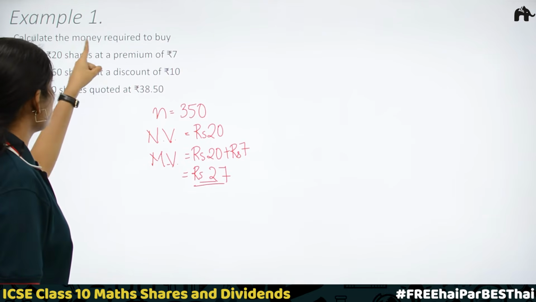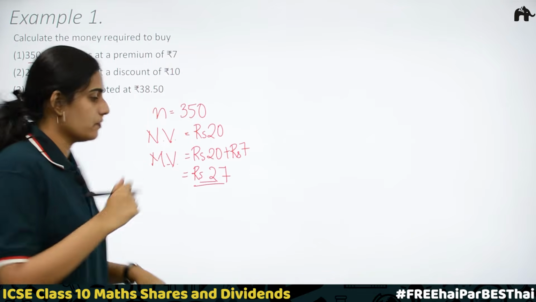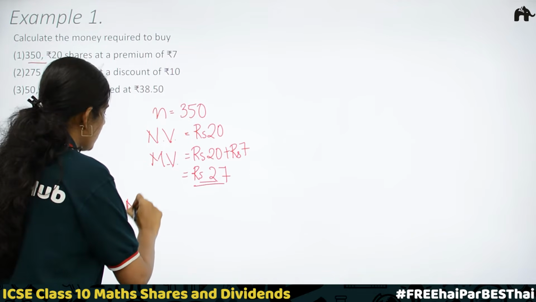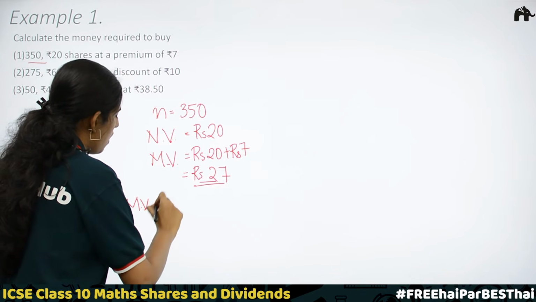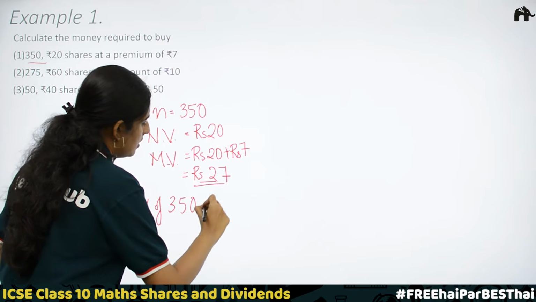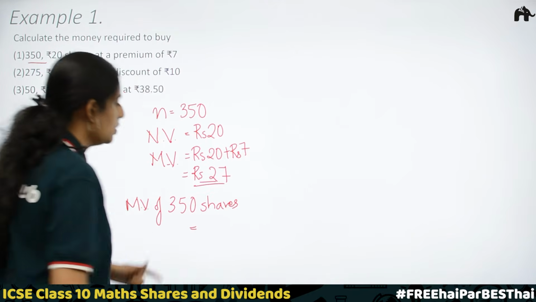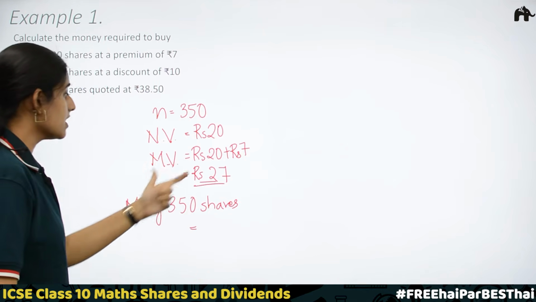We have to find the money required to buy 350 such shares, which means market value of 350 shares. How do you find this? We just need to multiply 350 and 27.